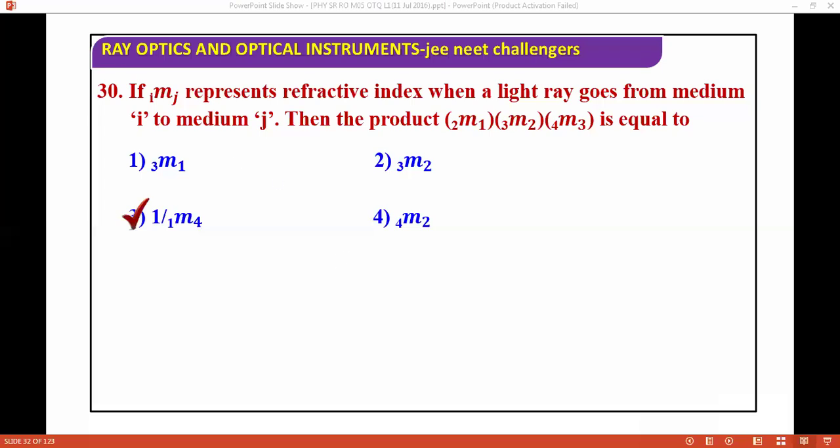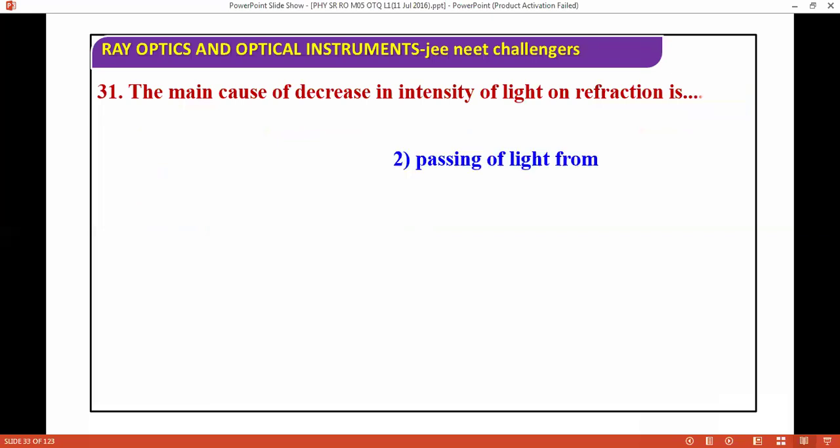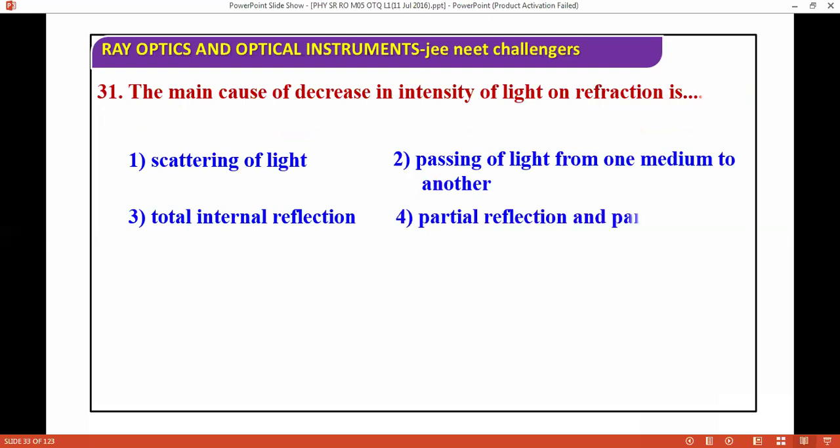So next question we have: the main cause of decrease in intensity of light on refraction is. This is a very good question. It requires a lot of understanding and is an easy question. So go through these questions. I hope you can do them. If you can, do it. Do this question, this easy question.